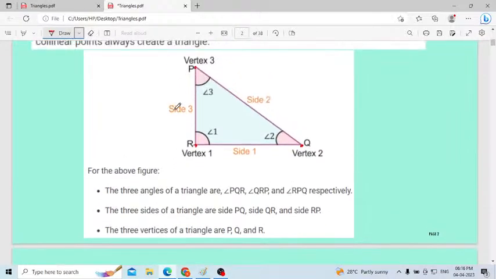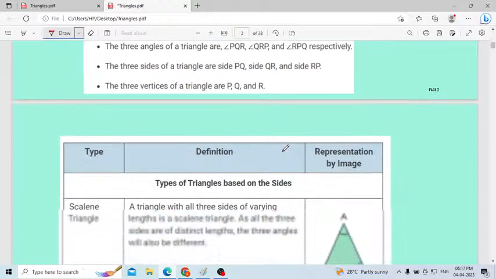Then here, which are the 3 angles here? The angles are here PQR, this is one angle. Then PRQ, this is another angle, this is 1, 2, 3. Then RPQ, these are the 3 angles. Therefore a triangle contains 3 sides, 3 vertices and also 3 angles. The names I mentioned here, please see that one. Then 3 sides: first side is RQ, then second one is PQ, then third one is PR. This is a very basic one, that's why I will go fast.